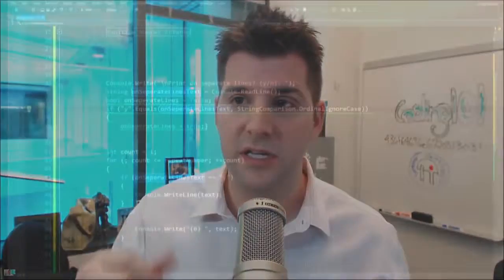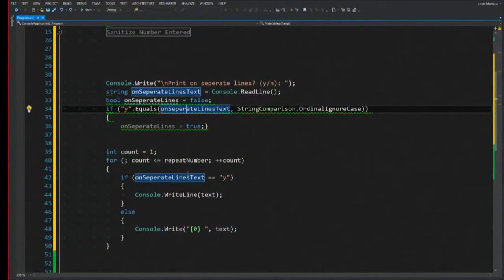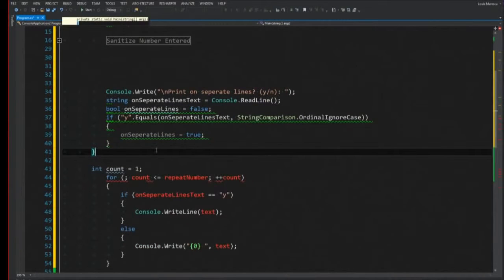What does it mean to sanitize your inputs? So it means, for instance, if you're asking them for a number, you have to make sure that they're going to give you a number. If you're asking for a specific piece of text, you make sure they're not going to put some crazy funky command in there that could execute on your application. For instance, if I ask for yes or no, I'm going to make sure that there's yes or no. In this case, I'm doing a comparison, saying if they entered yes, then set it to true. Otherwise, I'm just going to consider it false. And that's all I consider. I don't consider any other input here. So if they enter X, Y, Z, it's just going to say, oh, it's probably false, and move on. This way it guarantees that what the user is entering pertains to what they were asked.